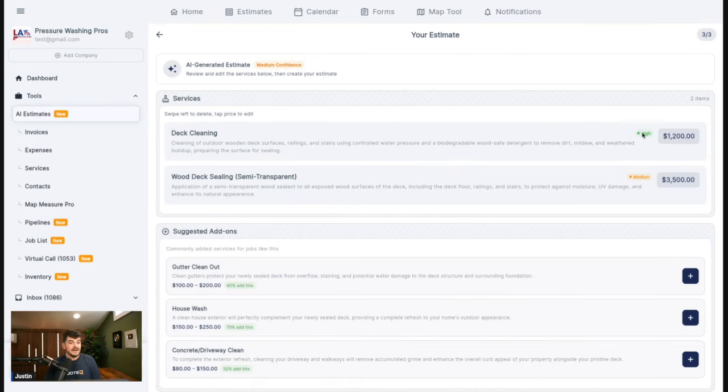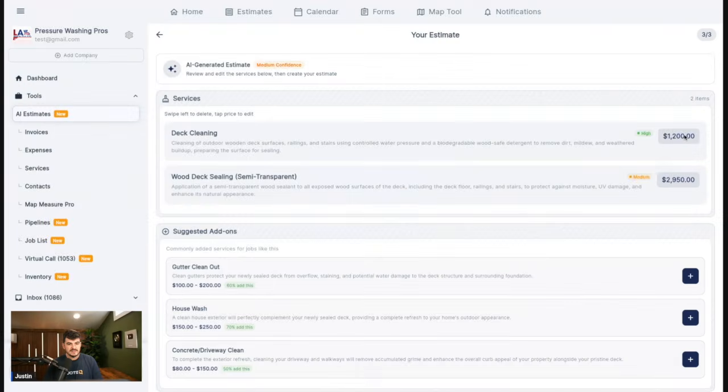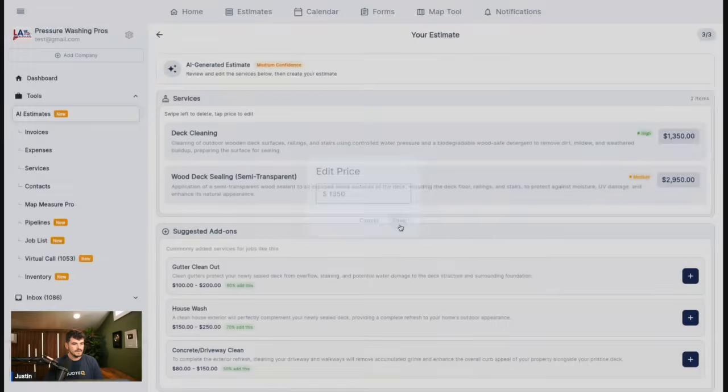It's got a high confidence on this one, and it's got a medium confidence on the wood deck sealing. So let's just say that, wood deck sealing, maybe 3,500 was a little bit higher than we wanted to be on this one. We could come in here and actually edit this price if we want to. So let's go ahead and say 2,950 on the wood deck sealing. And let's say that maybe we wanted this price to be a bit higher. We'll say 1,350 on the deck cleaning.